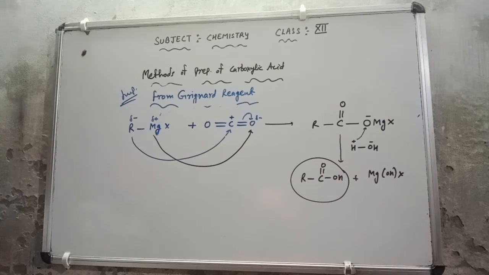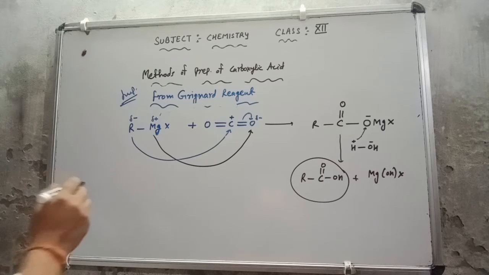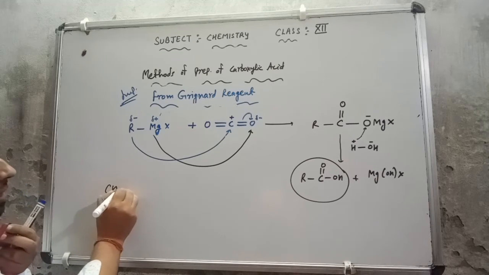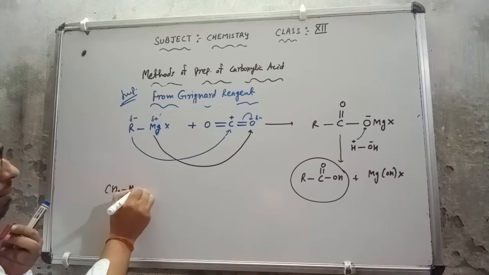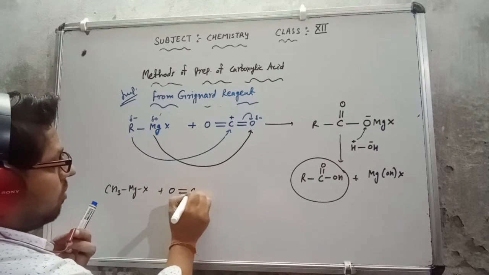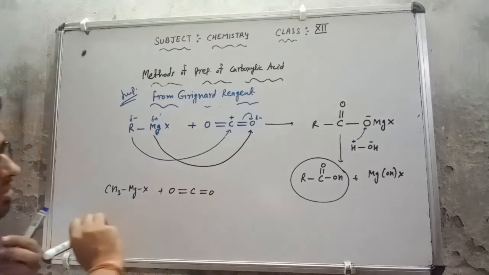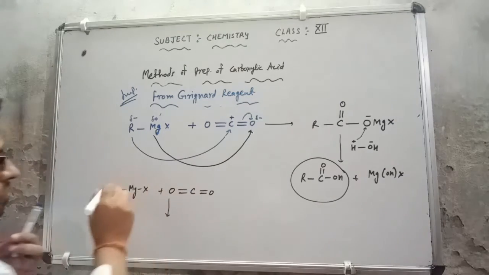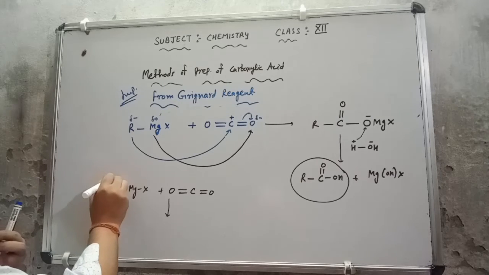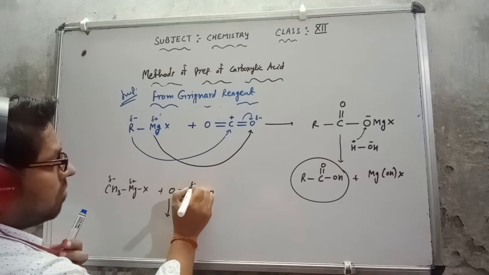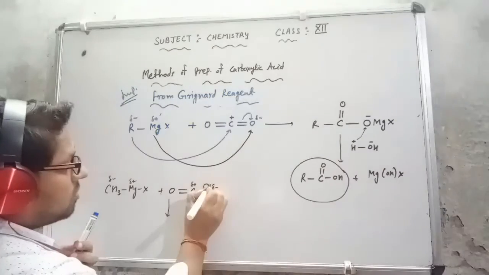In this example you can understand how this is the ascending order. Suppose I am taking CH3MgX, plus O double bond C double bond O. Now what am I getting here? Very simple: this is negatively charged and this is positively charged, because the bond is transferred here.